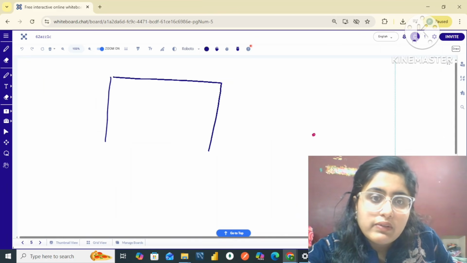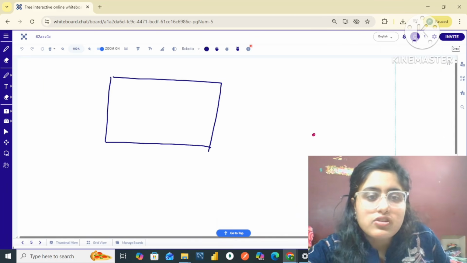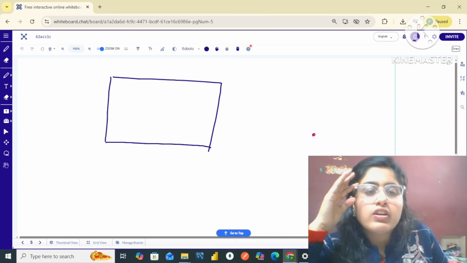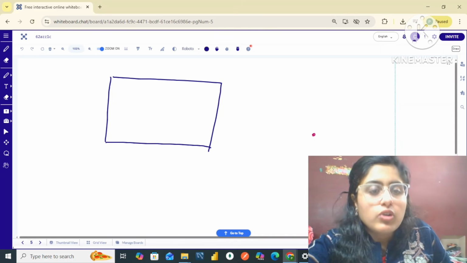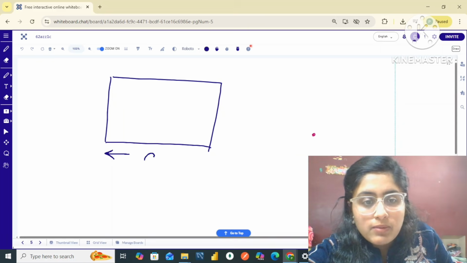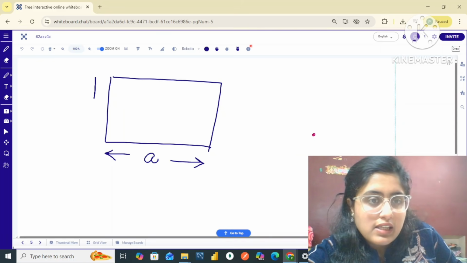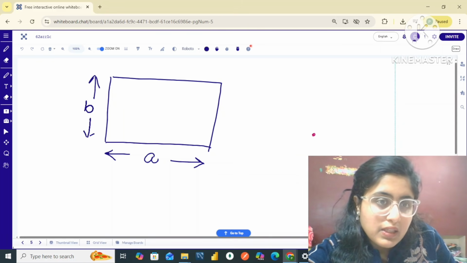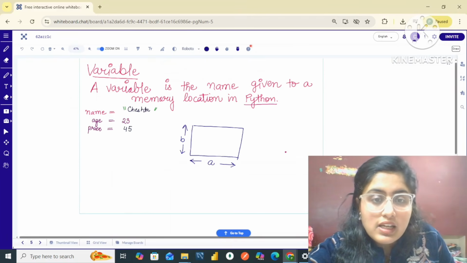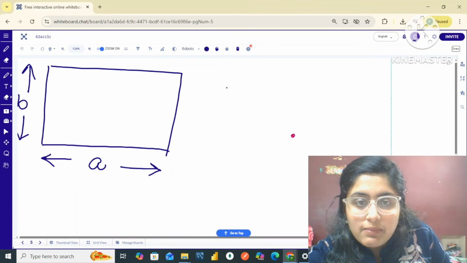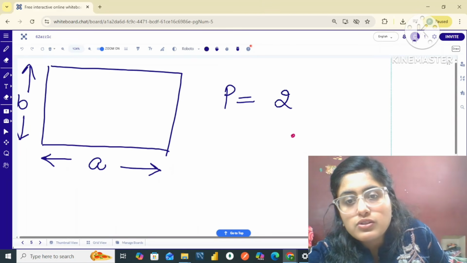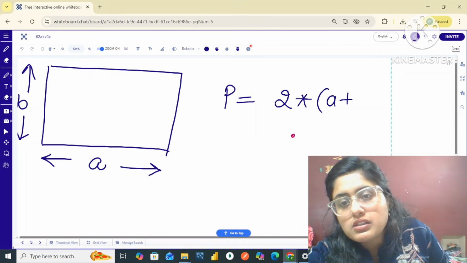So for example, we might have seen this rectangle when we were in grade 7th or 8th, we have studied about it. Okay. So how to find the perimeter of a rectangle? So let's say this side is having A and this side is having B. Okay, my dear friends. So in this case, I can simply say that the perimeter of the rectangle is simply equivalent to 2 multiplied by A plus B.